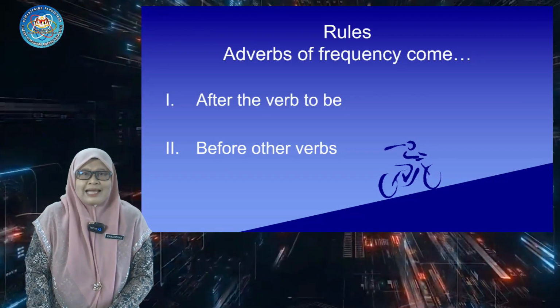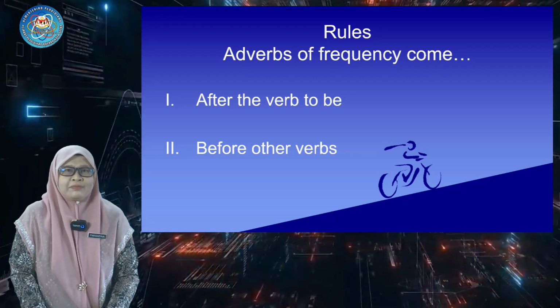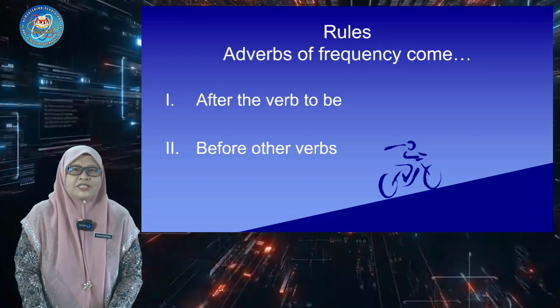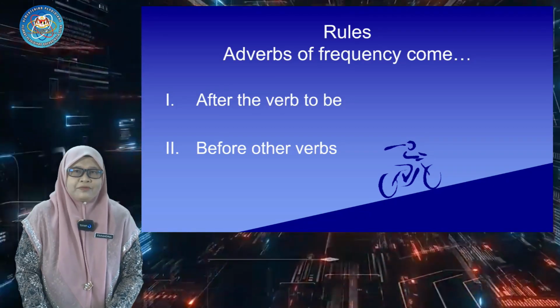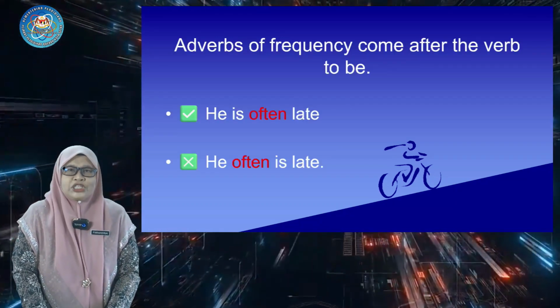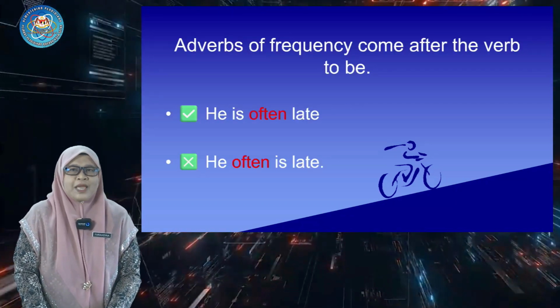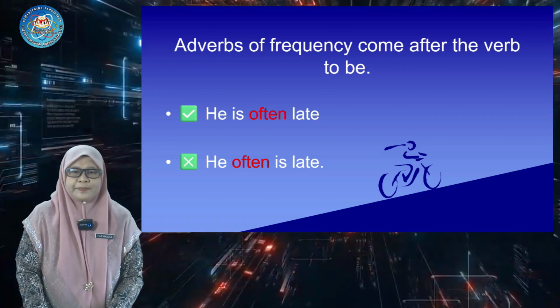Let us look at the rules. Adverbs of frequency come, number 1, after the verb to be, and number 2, before other verbs. Let us look at the first rule. Adverbs of frequency come after the verb to be.